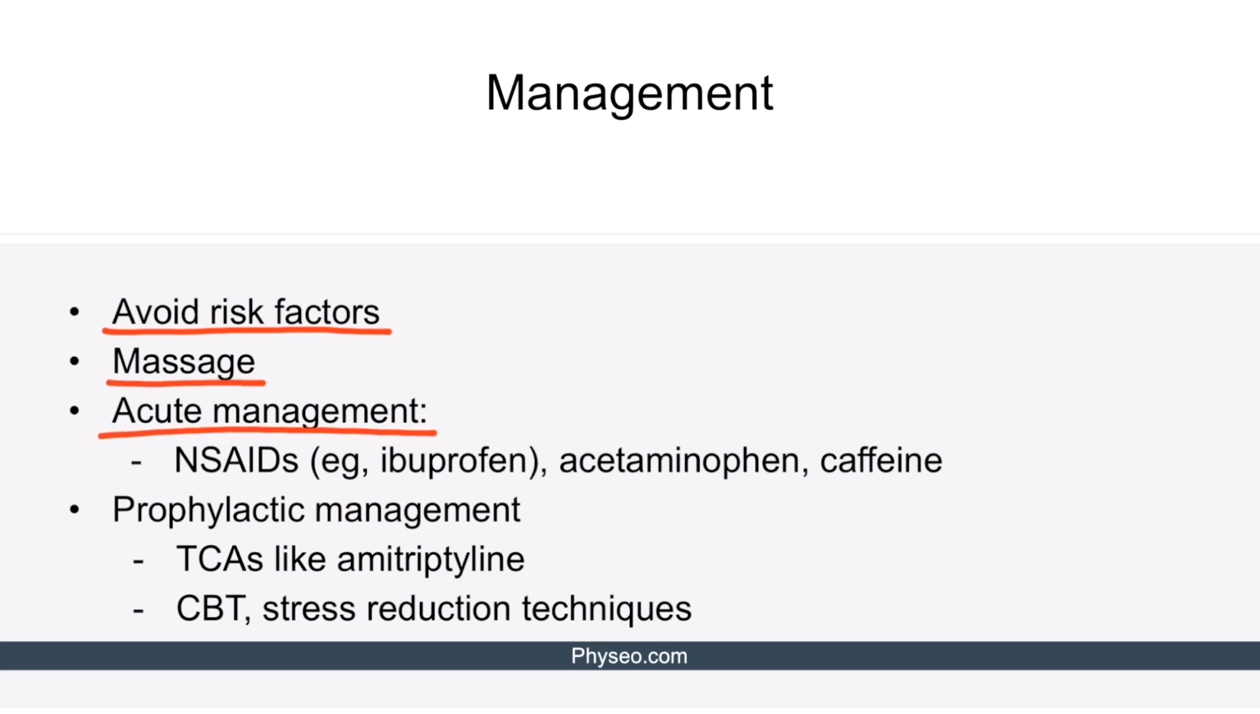The acute management of headache requires use of simple analgesics such as acetaminophen and NSAIDs like ibuprofen. Combining caffeine with analgesics seems to produce more effective results. Prophylactic management may be required for patients with frequent headaches or disrupted quality of life. We typically prescribe tricyclic antidepressants such as amitriptyline. Behavioral therapy may be used as well, such as cognitive behavioral therapy and using stress reduction techniques.